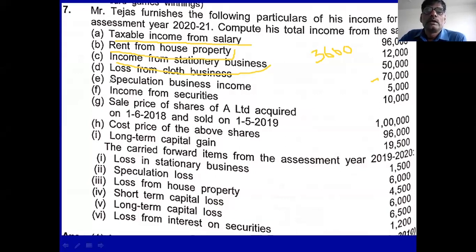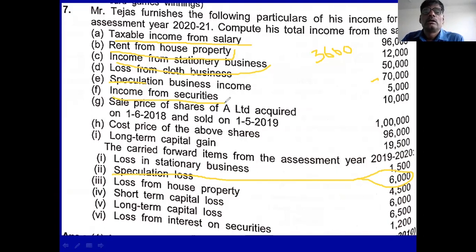Okay, you see here. Speculative business income is 5,000. And is there any speculative loss? Carry forward speculative loss is 6,000. Speculative income is 5,000. Therefore, again 1,000 loss remains. You carry forward that 1,000 speculative loss to the next assessment year.